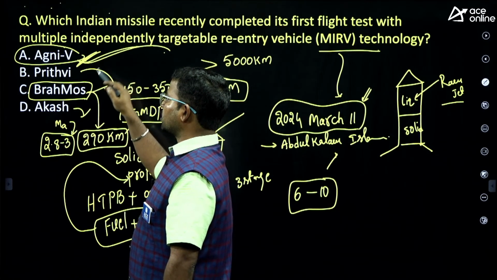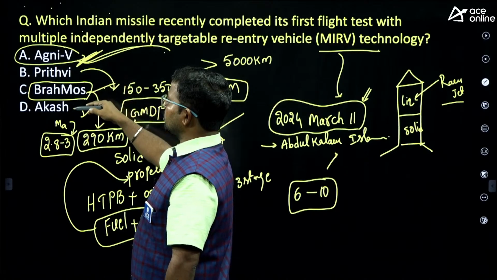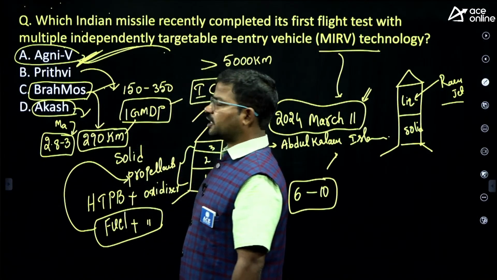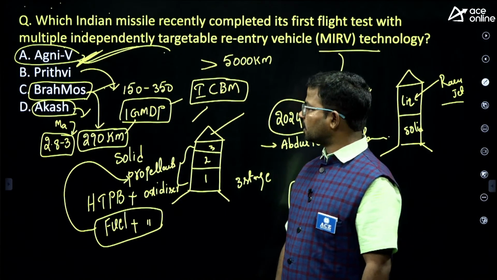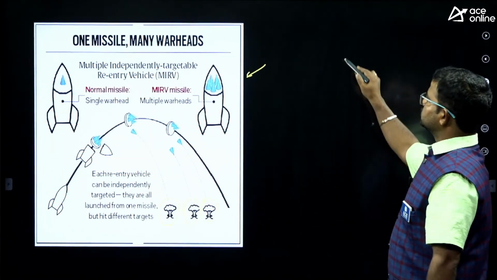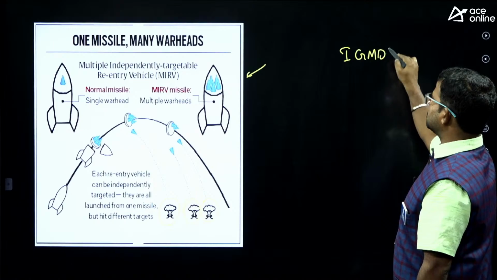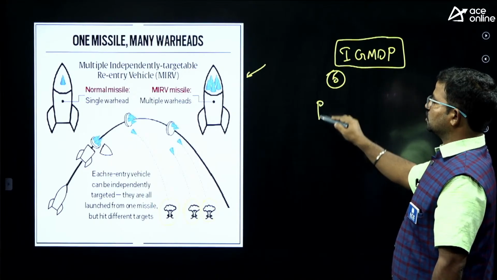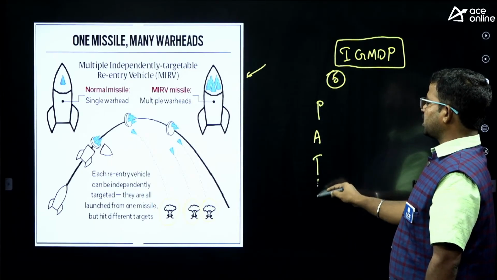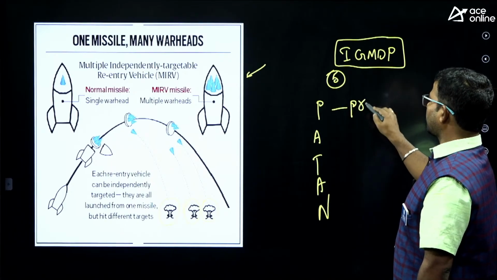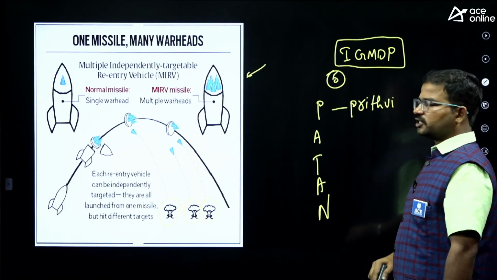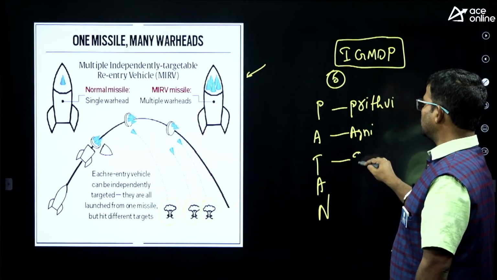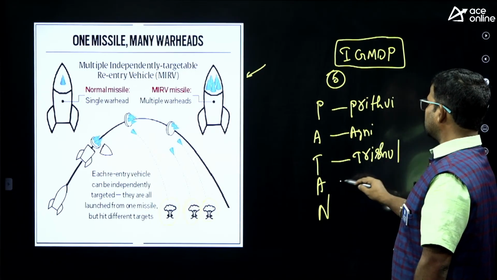Next, Akash. So Prithvi, Agni, Akash, Trishul, and next Nag. These 5 missiles were developed under the IGMDP program. Under it, how many missiles were initially developed? 5 types of missiles. So how to remember that? This is the code. Prithvi is the first missile developed under the program. Next, Agni, next Trishul, next Akash,